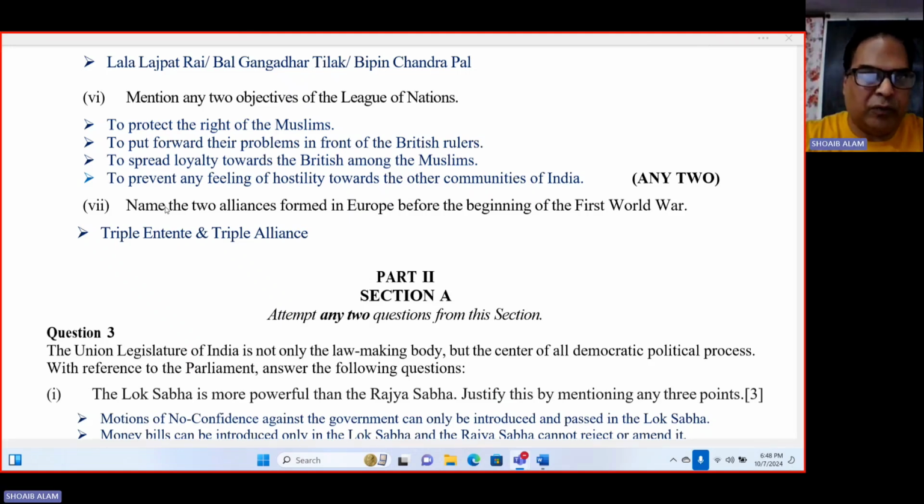Second one is to put forward their problems in front of British rulers. And third one to spread loyalty towards the British among the Muslims. And the fourth one to prevent any feeling of hostility towards the other communities of India. If it is for 2 marks, you can go with 2 points only.